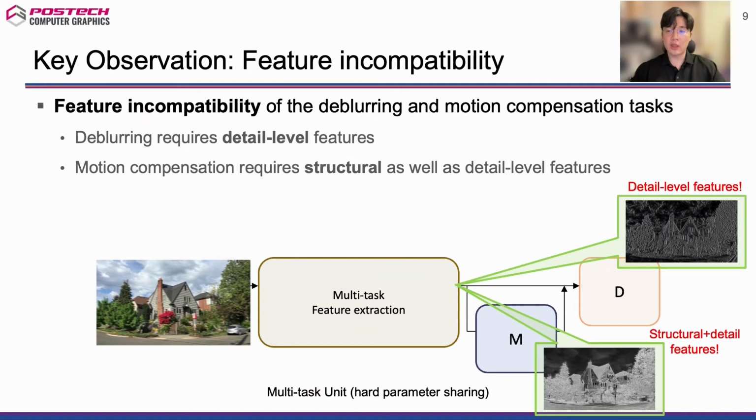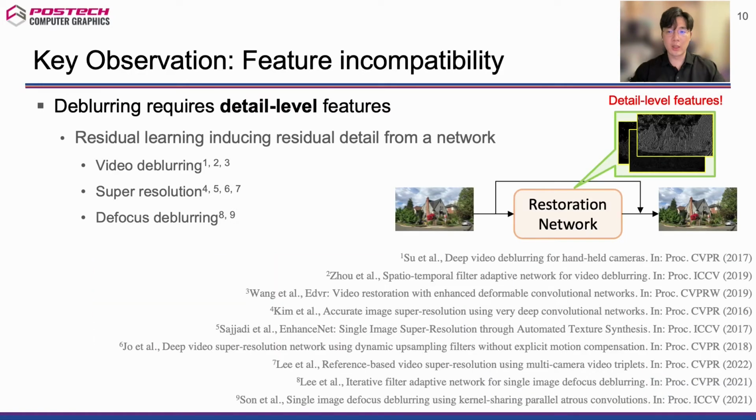However, we found that each task requires different natures of features, which limits the direct sharing of features. For the deblurring task, we need to extract detailed information from a degraded input for high-quality deblurred results. However, for the motion compensation task, we observe that the structural information is required in addition to the detailed information. Specifically, for restoration tasks including deblurring, extracting detailed information from degraded input has shown to be effective in achieving high performance, for which residual detail learning has widely been adopted.